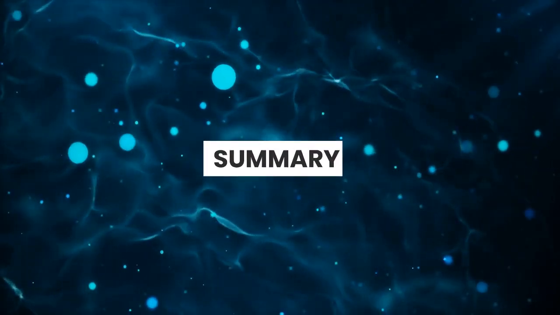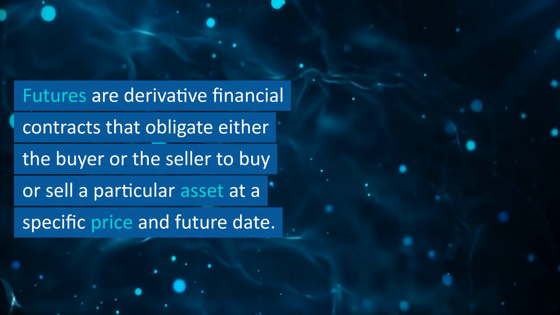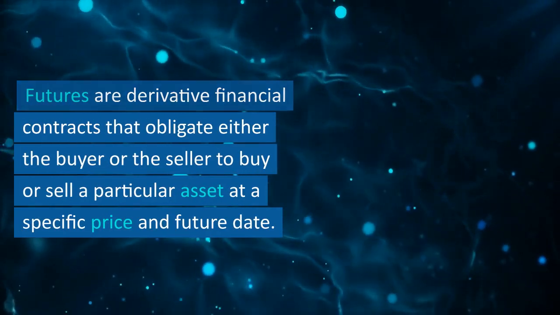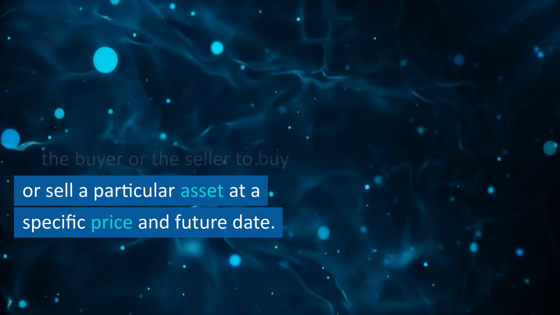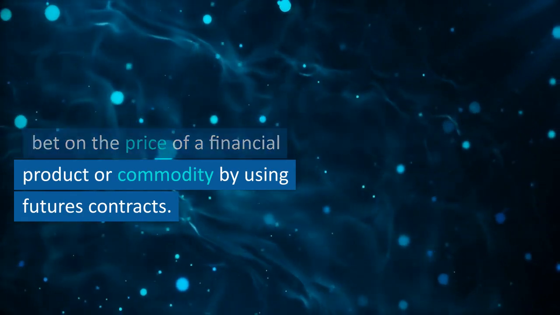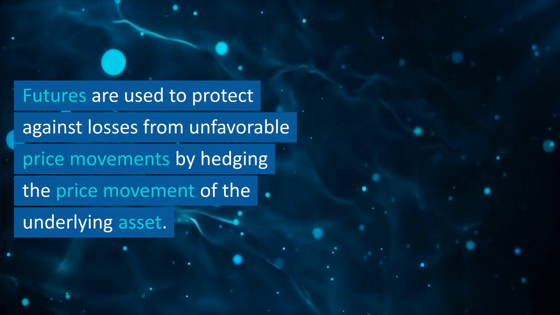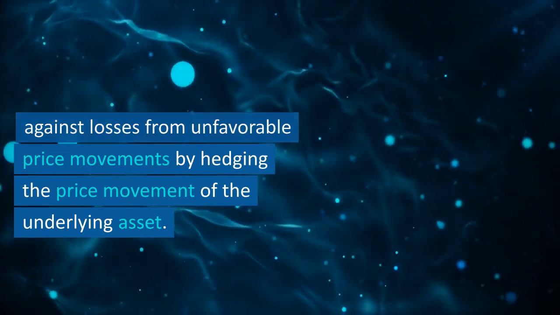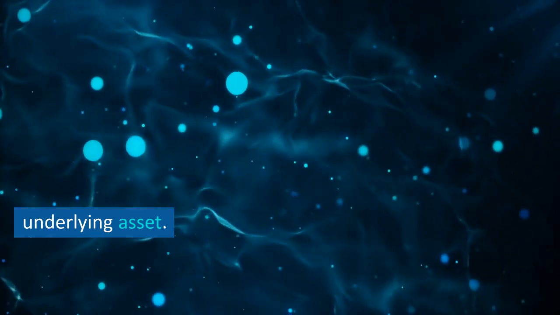Summary: futures are derivative financial contracts that obligate either the buyer or the seller to buy or sell a particular asset at a specific price and future date. An investor can speculatively bet on the price of a financial product or commodity by using futures contracts. Futures are used to protect against losses from unfavorable price movements by hedging the price movement of the underlying asset.